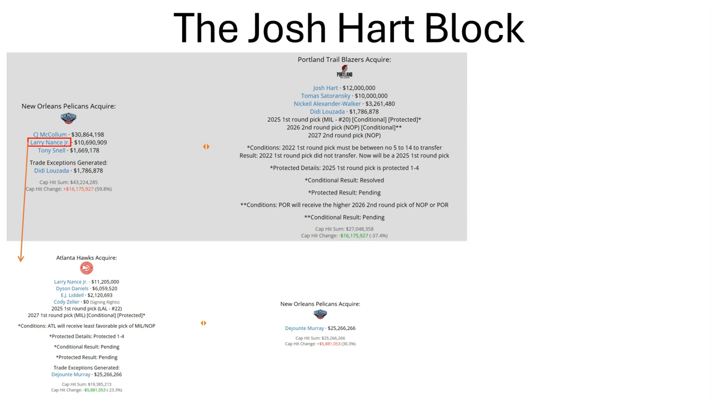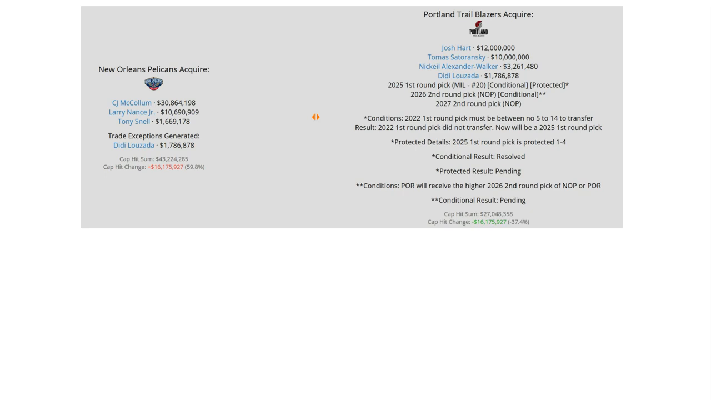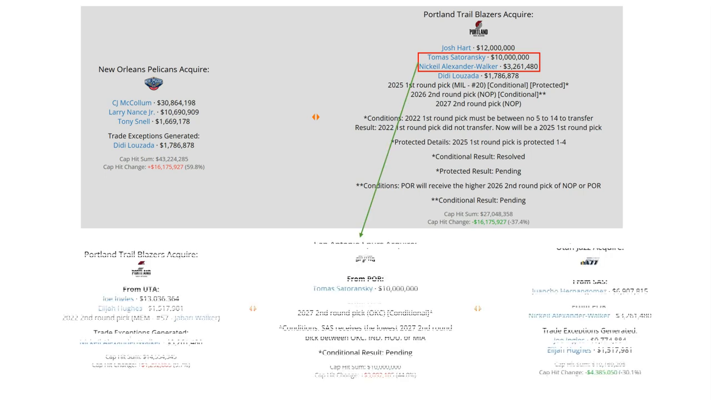DeJounte Murray is still with the New Orleans Pelicans to this day, so technically that keeps things going, and the first round picks are still with the Hawks. Returning back to this big trade, Thomas Satoransky and Nickeil Alexander-Walker would later be involved in a 3-team trade after the trade to the Blazers.